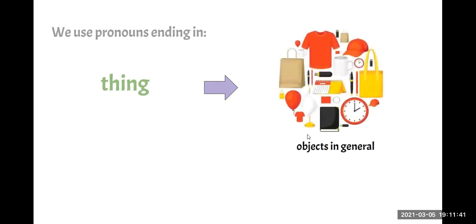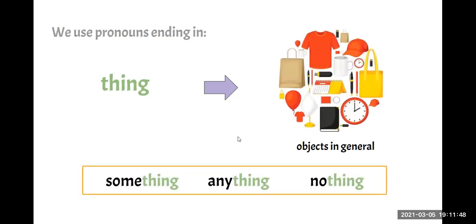Let's see the next one. We use pronouns ending in thing to talk about things, right? Objects. To talk about things or objects in general. Very good. So, for example, we have something, anything, or nothing. Okay, so when you see nothing, something, or anything, we are talking about things, objects in general.